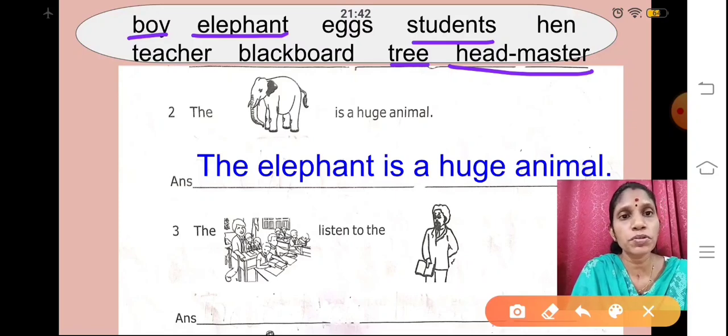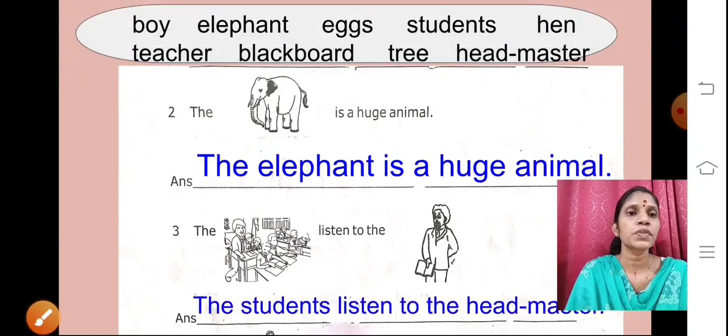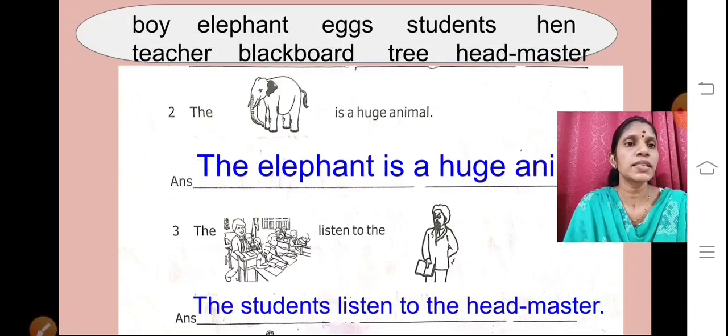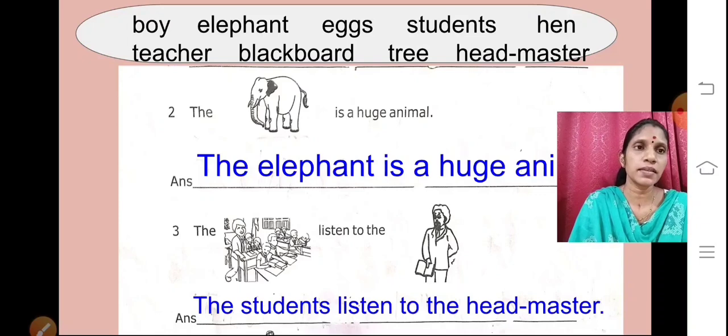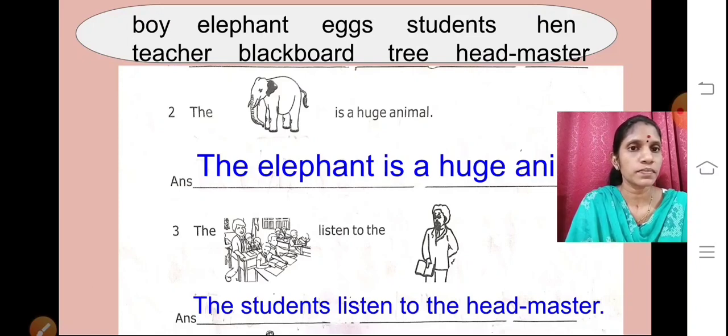Now what are you supposed to do? We have to rewrite the sentence. After selecting, we will write the sentence. The students listen to the headmaster.